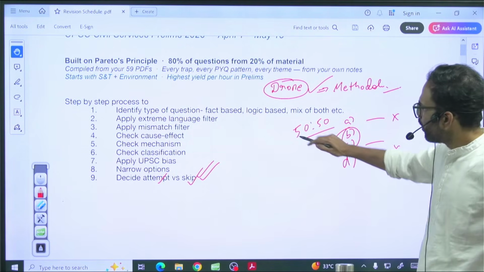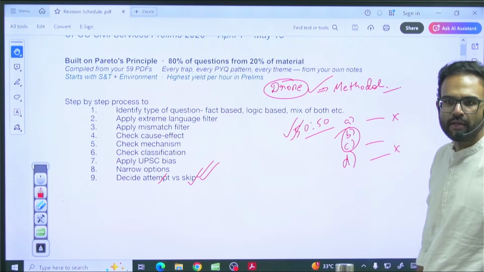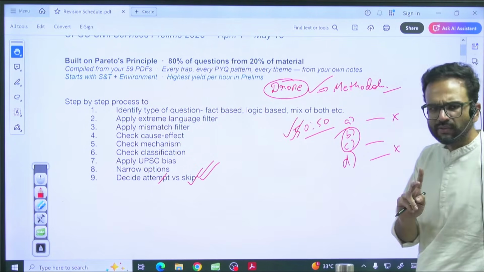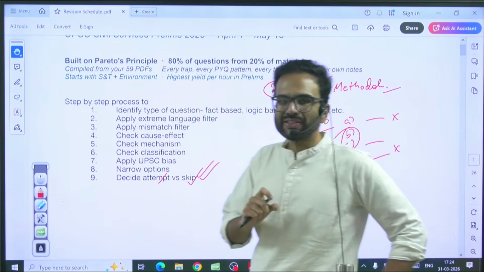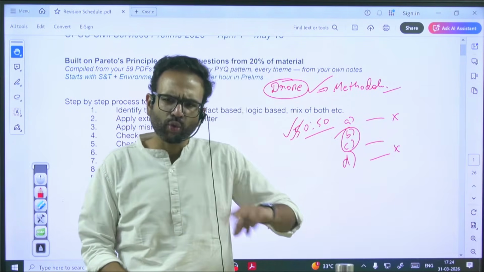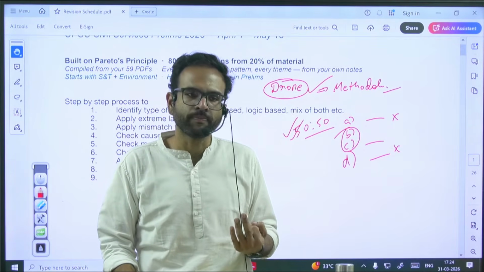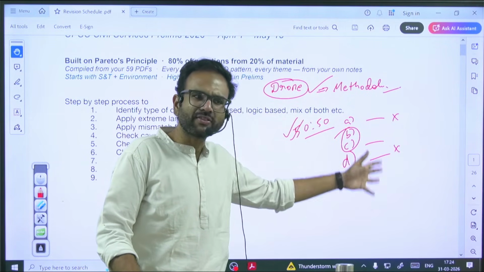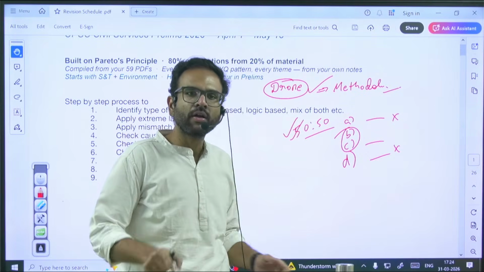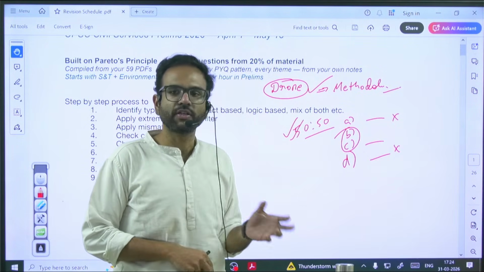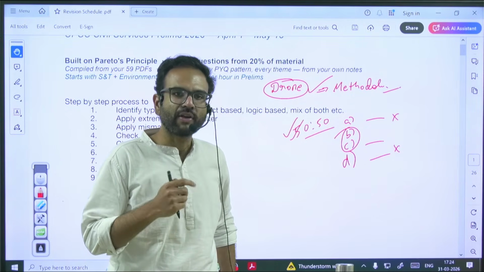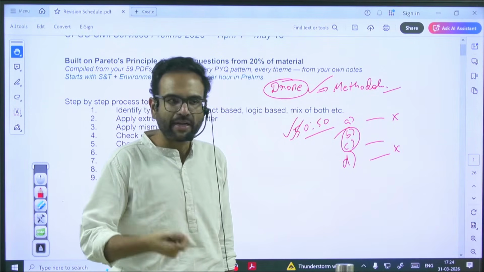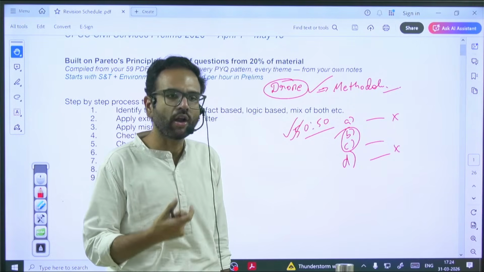So when we give advice that 50-50 should definitely be attempted, what we are trying to say is between these two, one of them will be the answer, and you have to use whatever logic you think is right to eliminate the third option also. Two are based on memory, one is based on certain assumption. If that assumption is right, you will get the answer right. If the assumption is wrong, in the mock test, you will learn why that assumption is wrong. So test taking strategy depends on the ability to make things better in terms of fine tuning your logic.